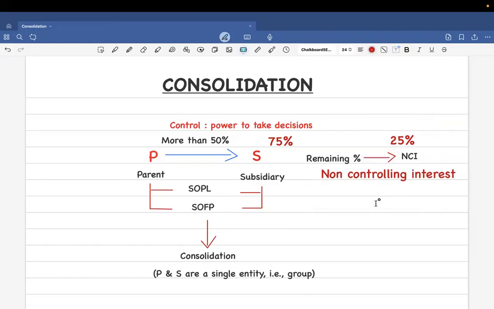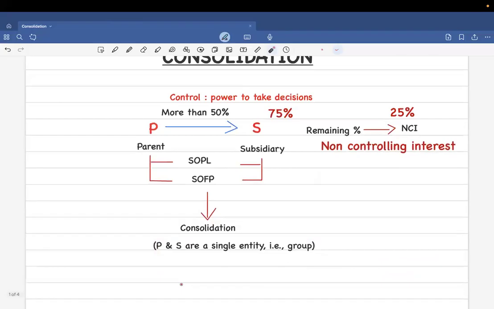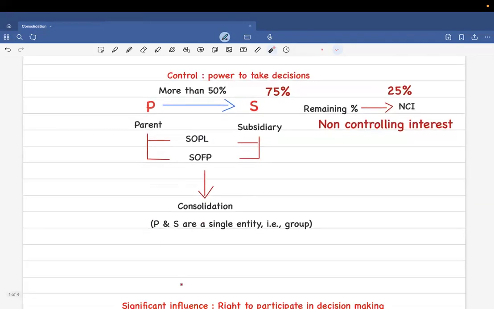Now, when you consolidate the SOPL and SOFP of these both companies, then after consolidation, the parent and subsidiary company, that is P and S, would be treated as a single entity. That means it's together a single firm. This report includes both companies, parent and subsidiary. But be aware that these companies have their individual FS and also they have their group FS. That is the consolidation. Clear?